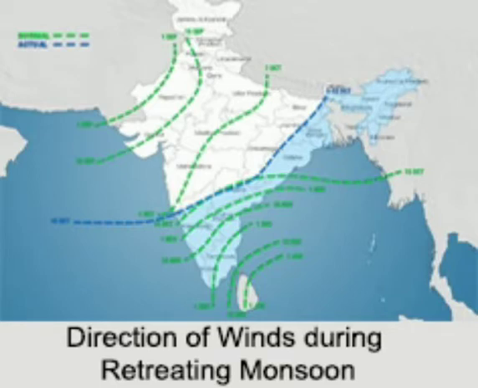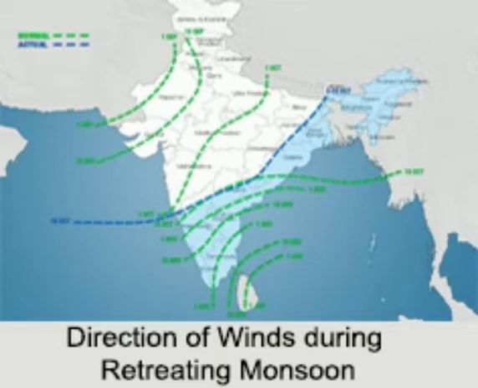The withdrawal of winds from North India during the months of October and November is known as the retreating monsoon. Once again, in the months of October and November, there is a withdrawal of wind from the mainland of India, and this is known as the retreating monsoon, due to pressure difference between the land and the sea.